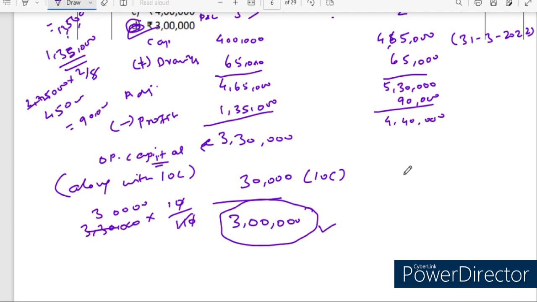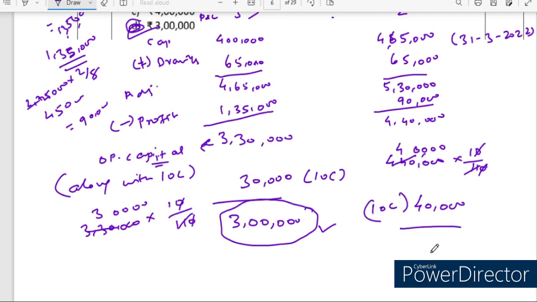But Man is another partner, right? So Man's interest on capital also I am doing here: 4,40,000 into 10 by 110. Cancelling the zeros, 4 ones are 4, so 40,000 rupees is the interest on capital for the other partner, Man.